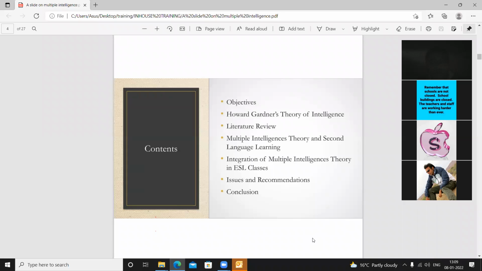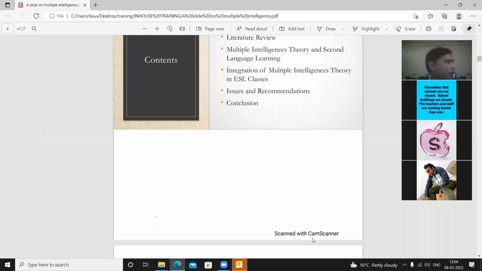That is the full form of ESL. Issues and recommendation, conclusion. So these are the few points that we are going to learn in this session, and I hope this will be very helpful for we teachers. And if we apply the key points suggested by Howard Gardner, it will be very effective to manage our classroom.